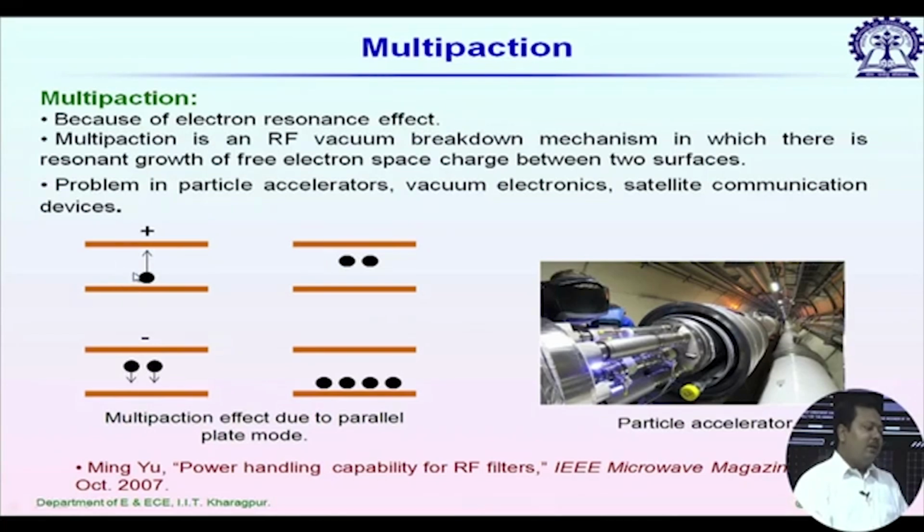If I consider any time instant, let us say at that time instant the top plane is at positive potential compared to the bottom plane, and somehow there is an electron present inside these two planes, and we are considering a vacuum scenario.